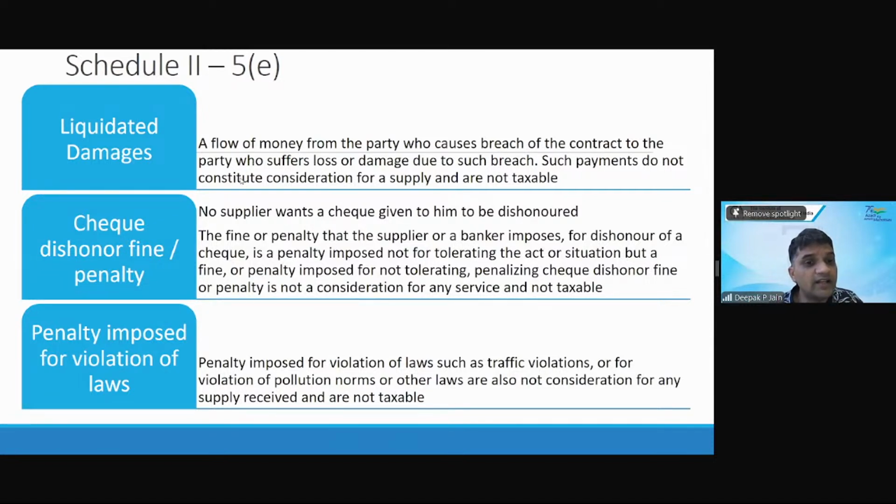Penalty for delay in construction. In case of residential construction, if there is a delay, there also it is a kind of liquidated damages, wherein I am paying the ultimate customer delay charges for handing over the constructed apartment in a delayed manner. That is equivalent to liquidated damages. There also GST would not apply.